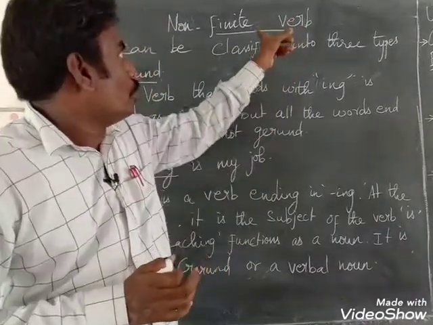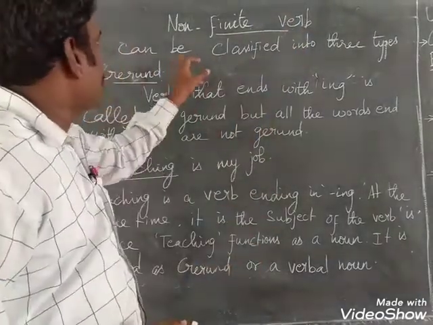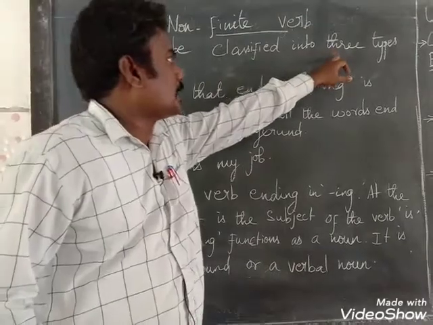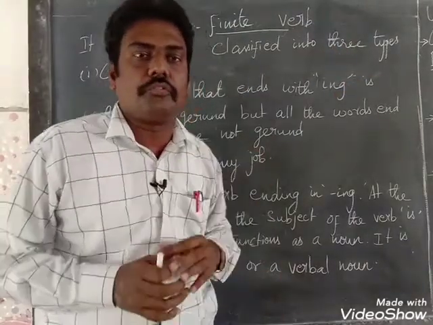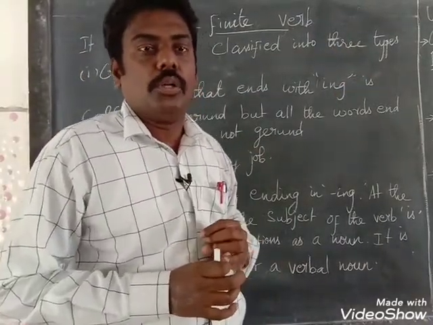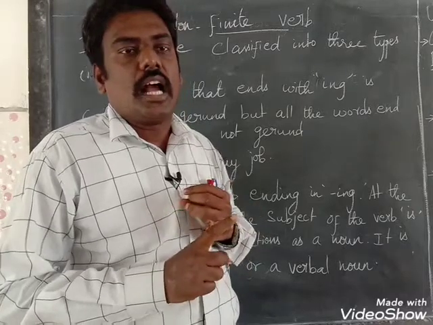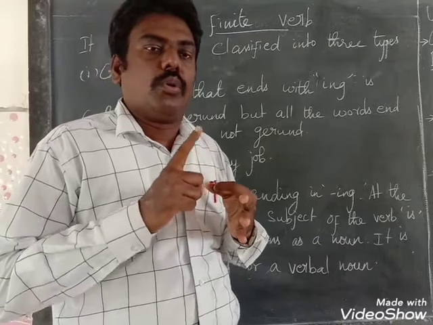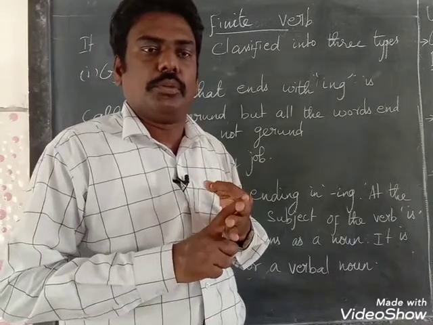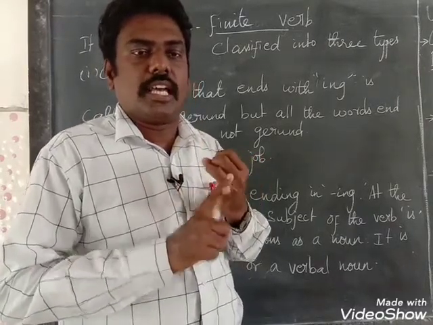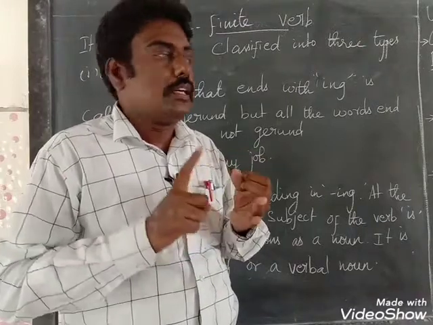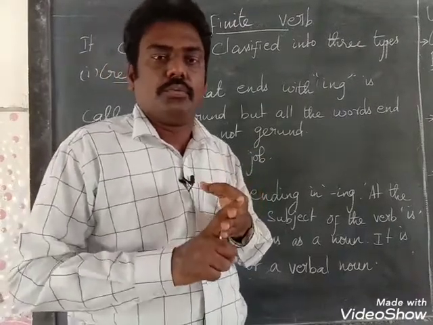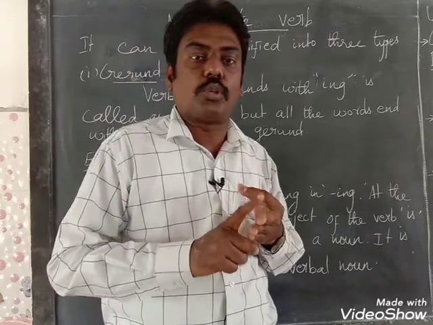Now, non-finite verbs can be categorized into three types: one is gerund, another one is participle, and another one is the to-infinitive. What are they? One is gerund, second is participle, third is infinitive. To plus verb 1 is called the infinitive.